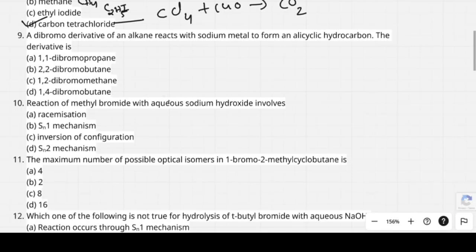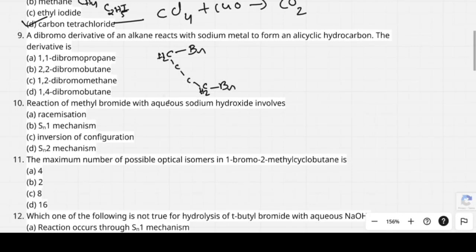Then in case of 1,2, I am not getting it. If you take 1,4-dibromobutane, see here, 1, 2, 3, 4. So at position 1 you have bromine and at position 4 also you have bromine. Then I satisfy the valency here, CH2, here also CH2.